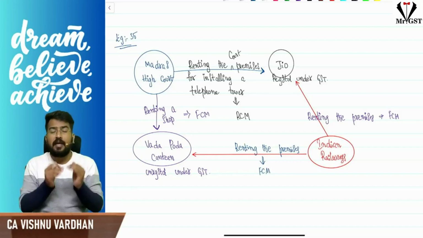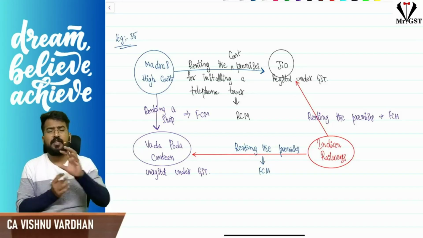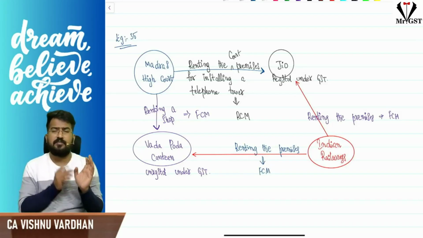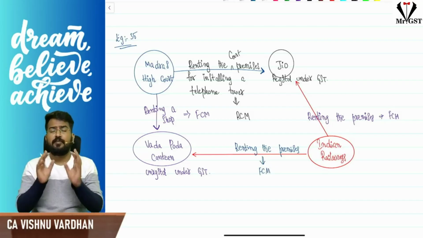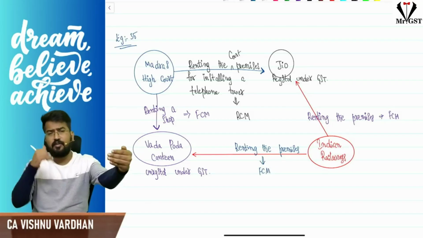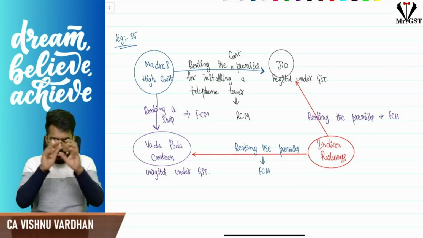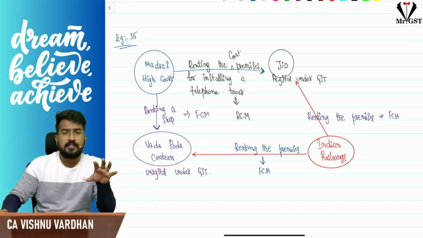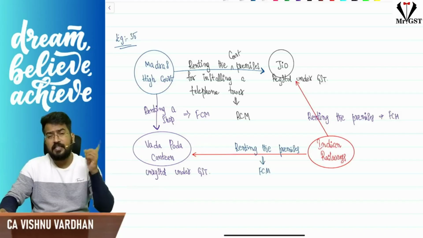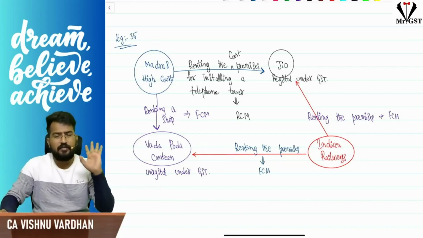Clear? And one special guest is there, renting of immovable property. What is that renting of immovable property? If the recipient is registered, RCM. Recipient is unregistered, FCM. But if it is provided by Indian Railways, recipient is registered or unregistered, both the cases it is forward charge. That is the summary of entry 5 and 5A in RCM. And for this purpose, we have discussed exemptions entry number 6 to the extent required. Mostly everything we have discussed.